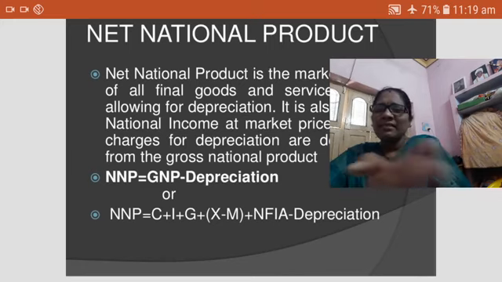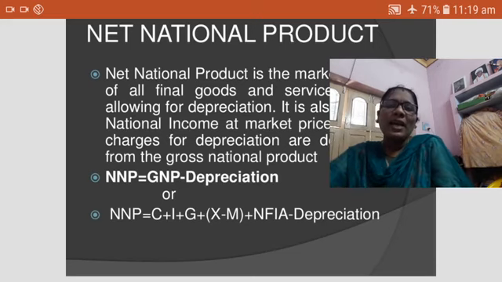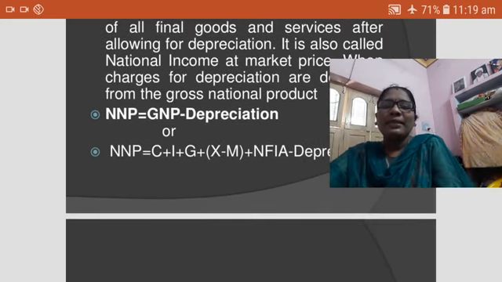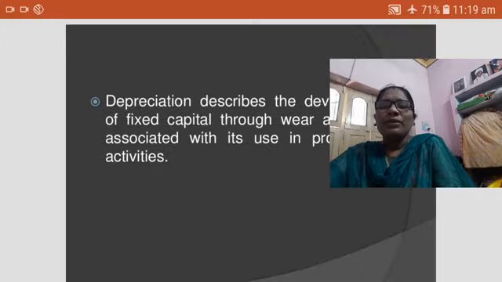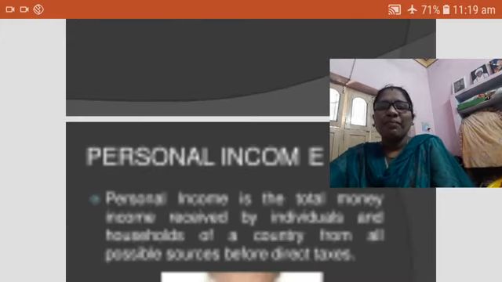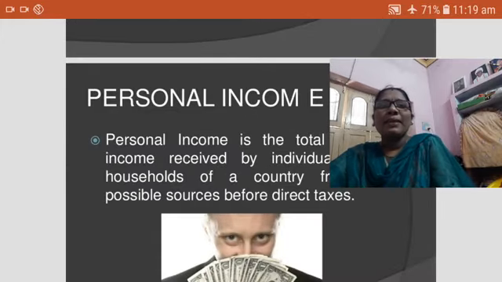So GNP minus depreciation, that is equal to the NNP, net national product. So next one is the PI. PI means personal income. What is the personal income?